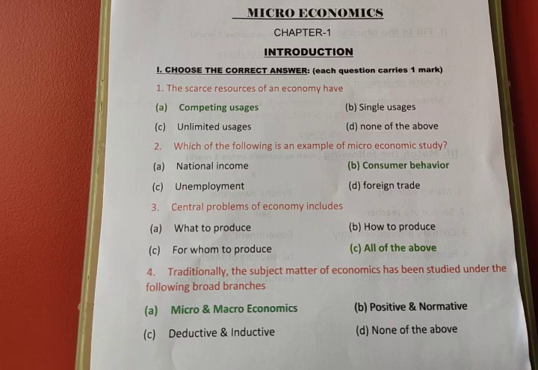First one is choose the correct answer. First question: the scarce resources of an economy have. There are 4 options, you have to choose the perfect one. First, competing usages. Second, single usages. Third, unlimited usages.